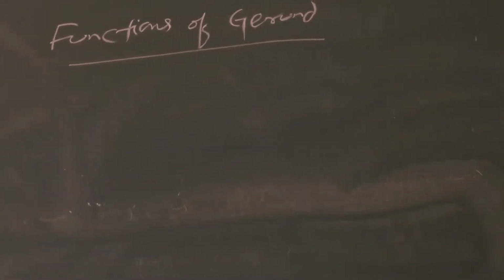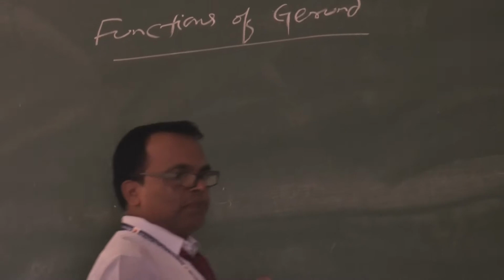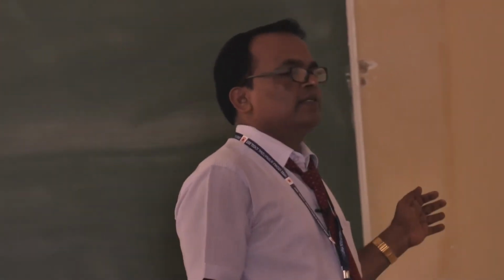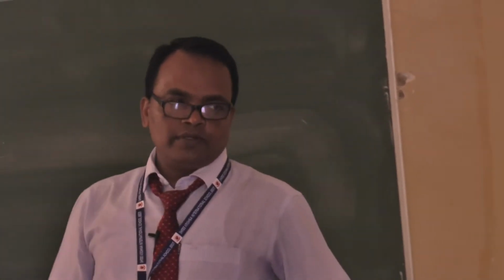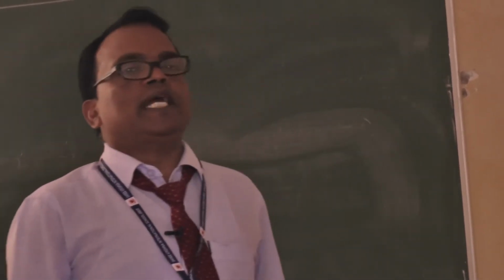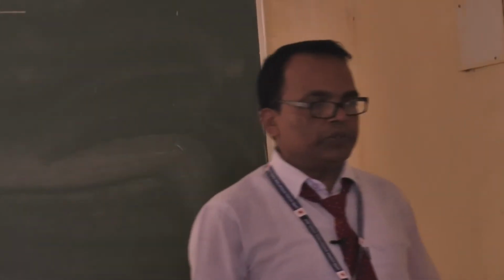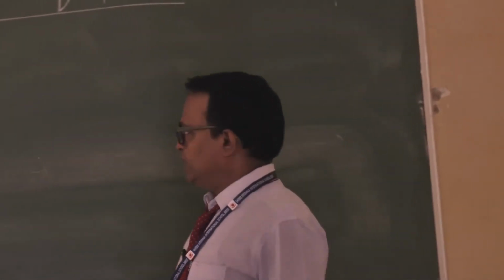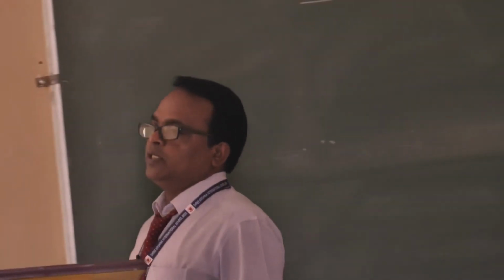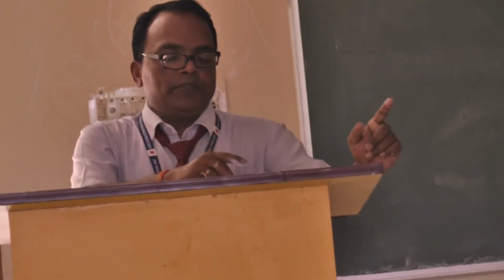In the last class we discussed participles, their kinds, functions, uses and the difference between gerund and present participle. Present participle ends with the -ing form, gerund also ends with the -ing form. Gerund is used as a noun, participle is used as an adjective. So, the functions of a gerund: where it will function, how it performs, in what way. Number one, a gerund is used